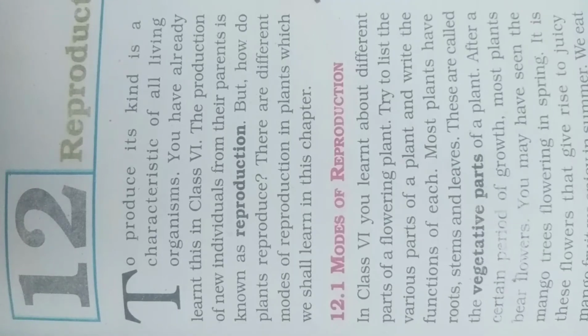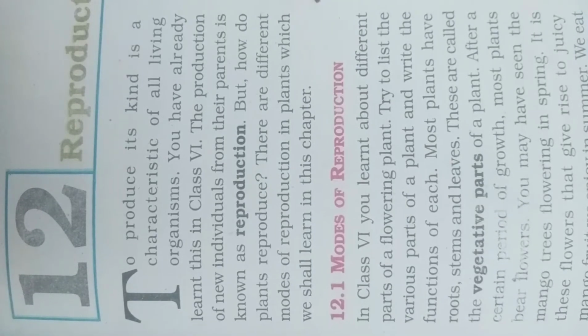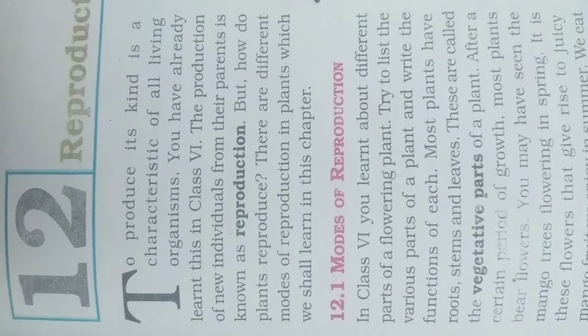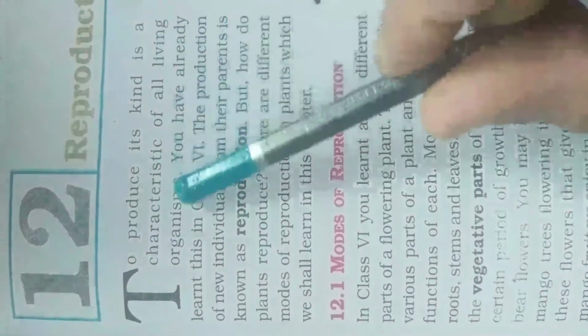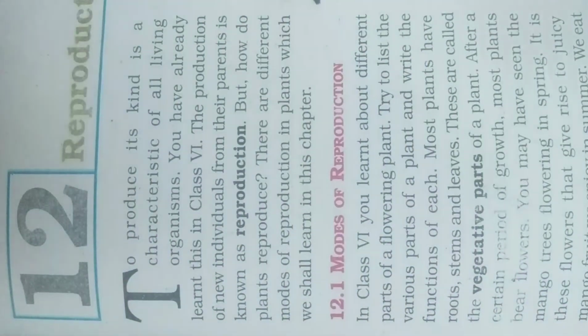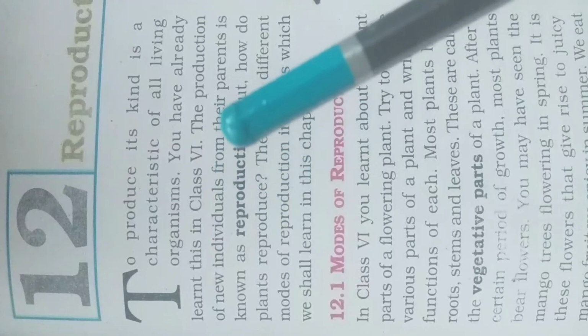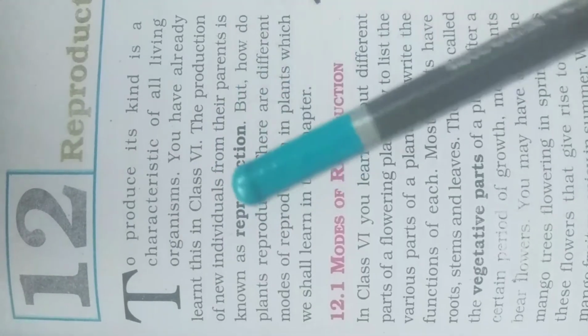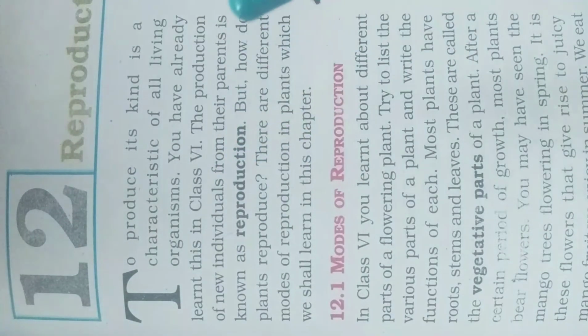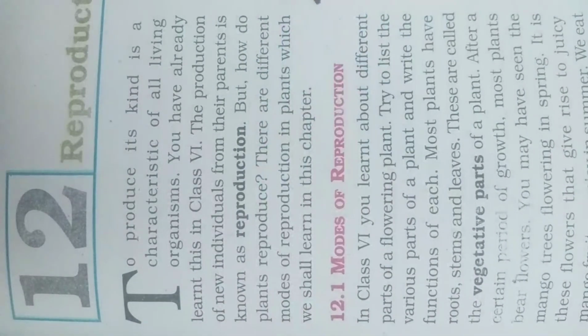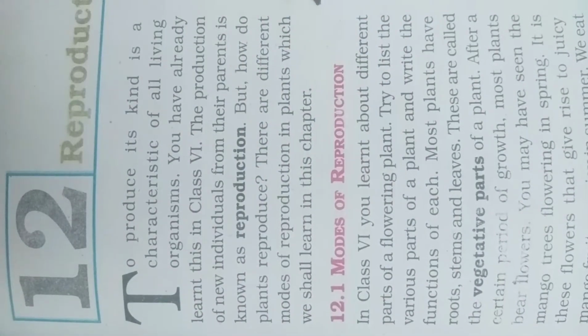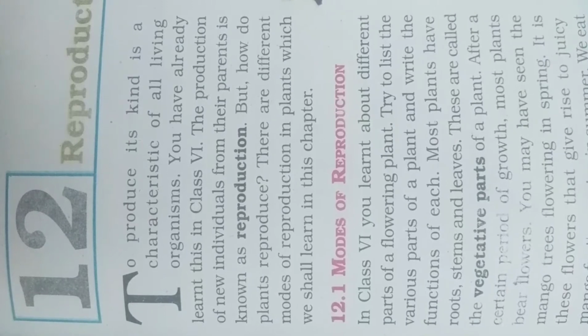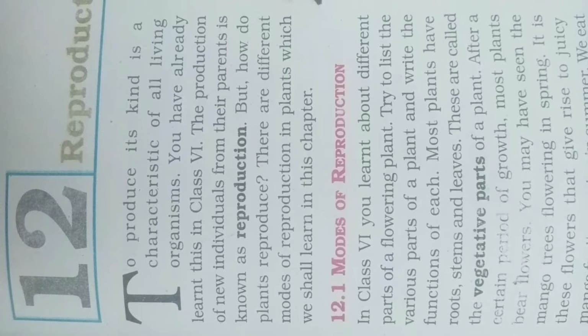Also, a new plant occurring from seeds is known as reproduction. So to produce its kind is a characteristic of all living organisms. You have already learned this in class 6th. The production of new individuals from their parents is known as reproduction. So you understood now what reproduction is.